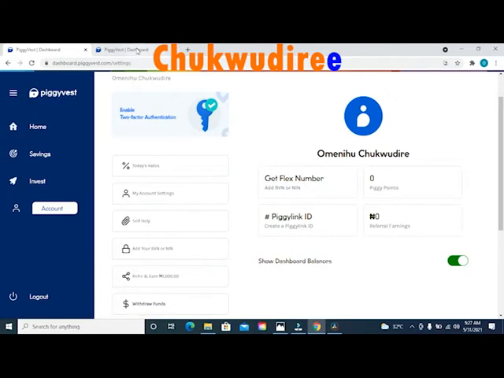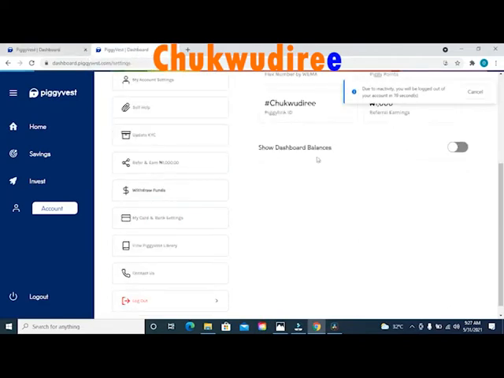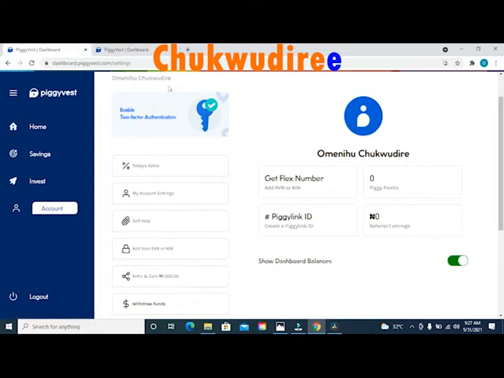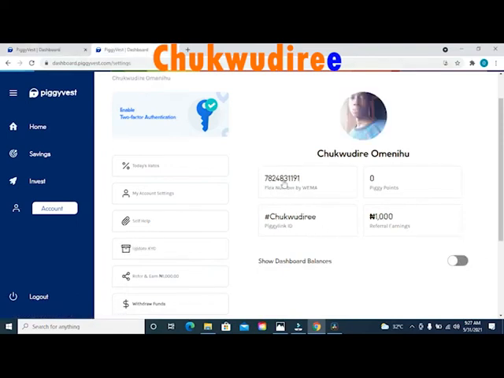So as you can see, this is my own Flex wallet account right under my name at the first option on your left hand side. Don't transfer to this account that I'm showing to you right now. This is my own Flex wallet account number. If you transfer to this account, the money will go straight into my own account. I'm just using it to show you an example of how your own Flex wallet account number will appear if you successfully connect your BVN with your PiggyVest account.